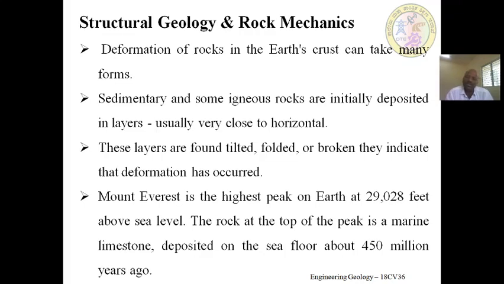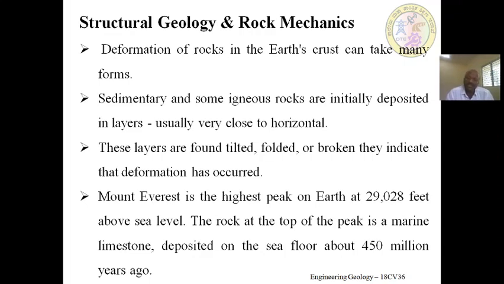Whatever sediments were deposited will be formed as sedimentary rock. Due to the force from both sides, those sedimentary rocks are tilted and folded. Now that folded region is called the Himalayan ranges.